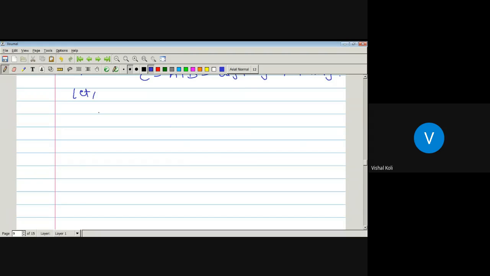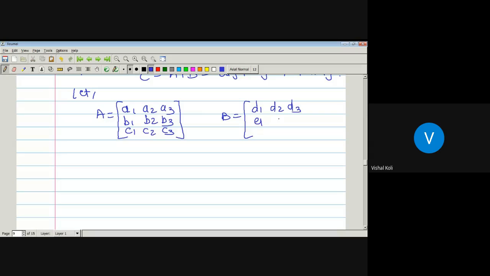Let us take in general any two matrices. Let capital A be a matrix of order 3 by 3, having entries A1, A2, A3, B1, B2, B3, C1, C2, C3, and B is a matrix having entries D1, D2, D3, E1, E2, E3, and F1, F2, F3.